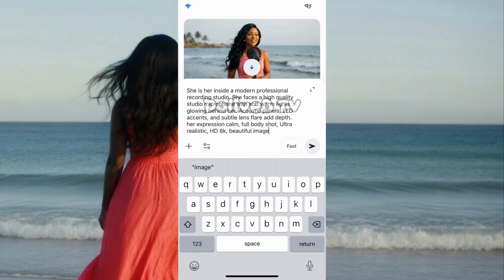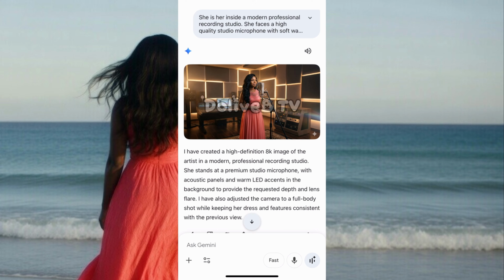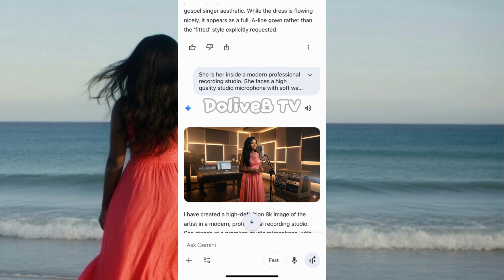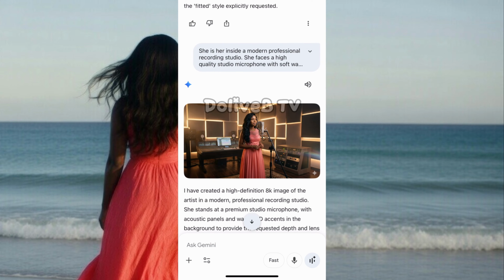So she's inside a modern professional studio. She faces a high quality camera, and then we're going to send. Okay, so look at her in the studio. Can you see the same lady in a studio? This is looking so beautiful.